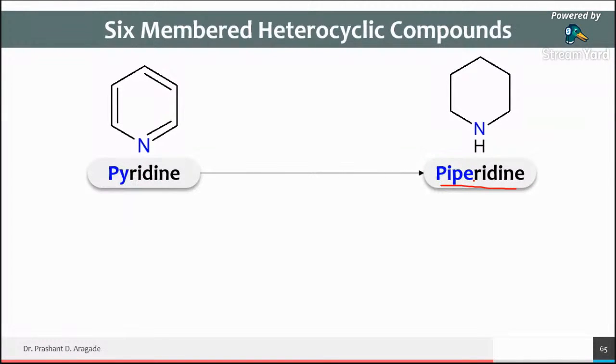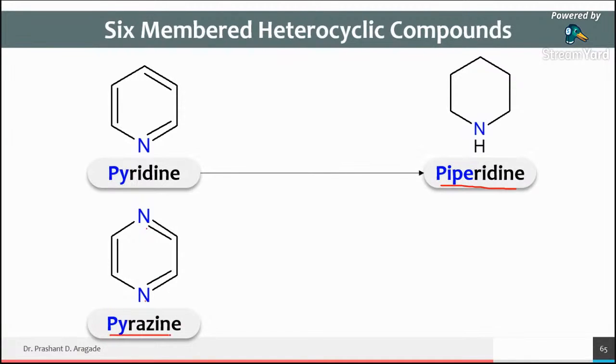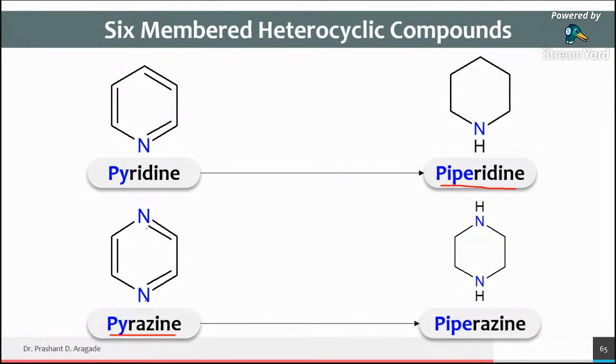And in the last slides we have discussed the two nitrogens, one at the 1st and the second at the 4th position. That time the name of this compound is pyrazine, and if we convert it into saturated form, then the name is piperazine.